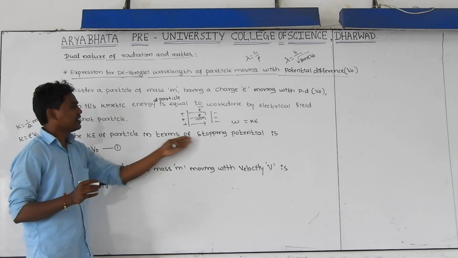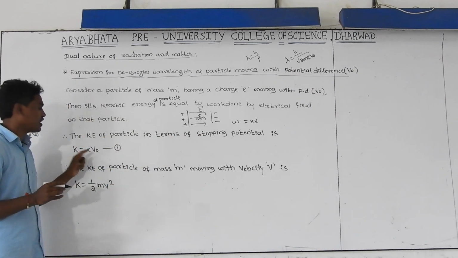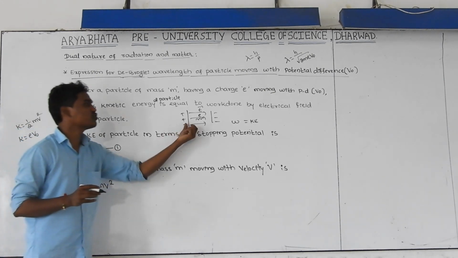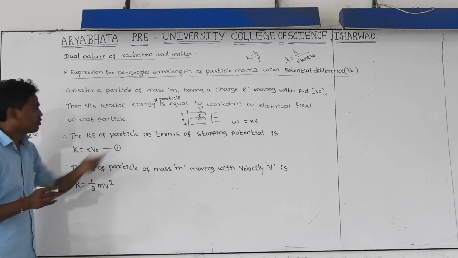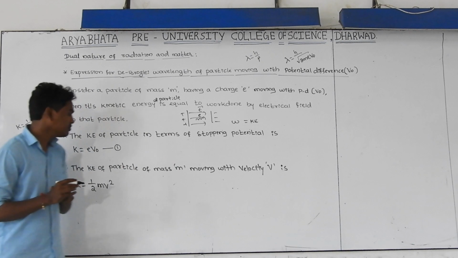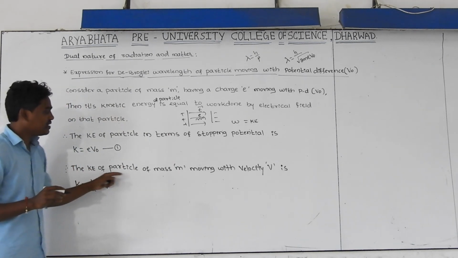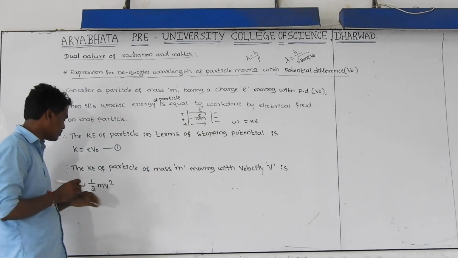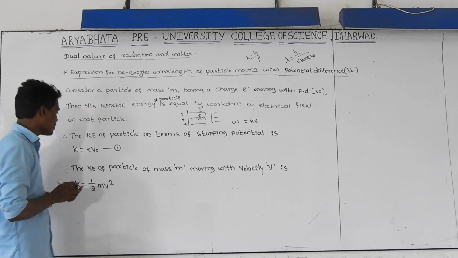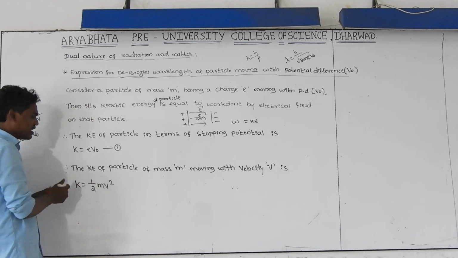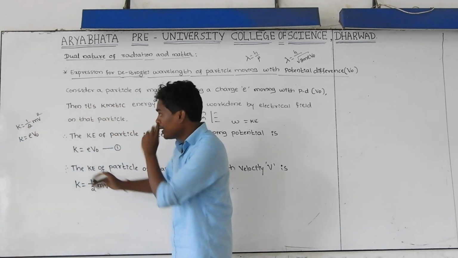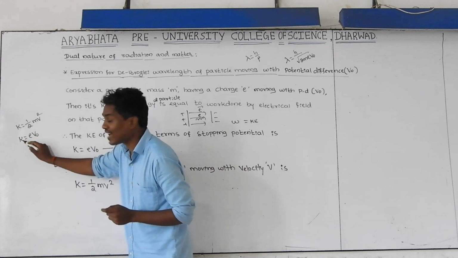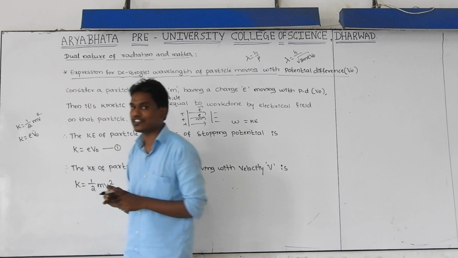Here the kinetic energy of the particle in terms of stopping potential, that is K is equal to e V naught. e is the charge of the electron, V naught is the potential difference between these two plates. You know very well what we mean by stopping potential, so I am not discussing it. Next, whenever the particle having a mass is moving with velocity v, its kinetic energy, as you know very well, is the general theoretical formula 1 by 2 m v square. Let us take it as equation 2. Here K is equal to 1 by 2 m v square and K is equal to e into V naught. This is the kinetic energy of the particle in terms of stopping potential.